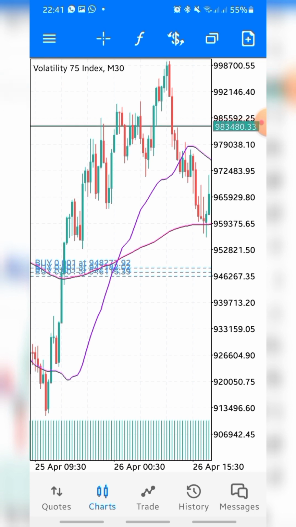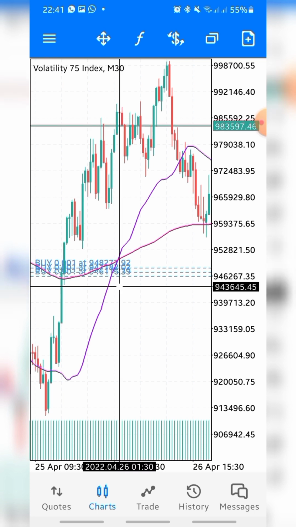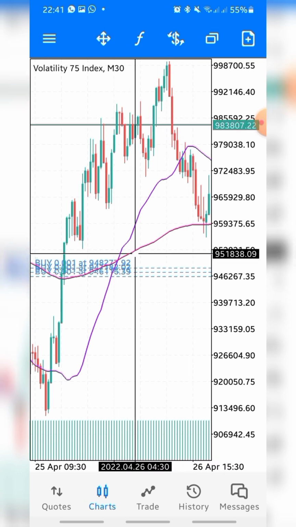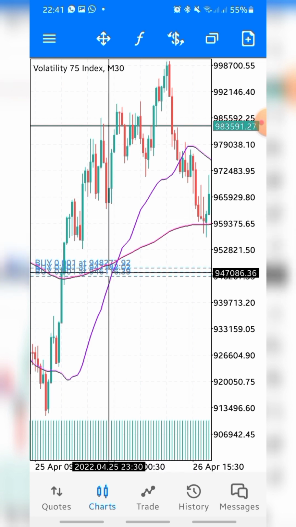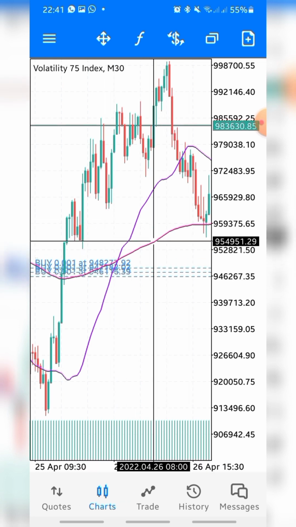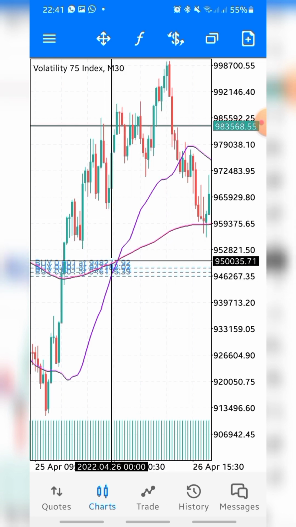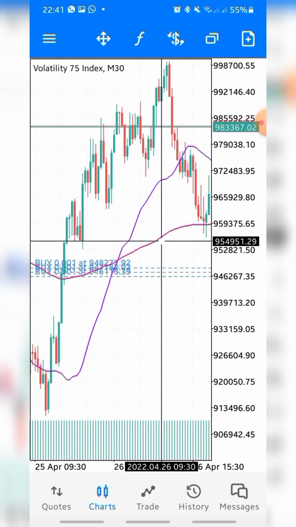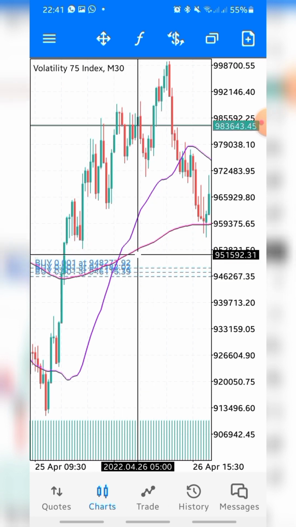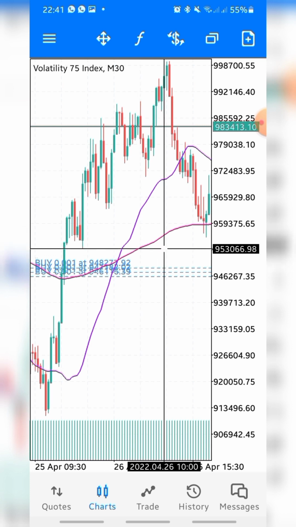In the previous version of the strategy, I didn't have the red moving average on the strategy, simply because it is a scalping strategy, but I'm gonna explain the reason why I have the red moving average on the chart later in this video. Okay, so I want to add the window indicator now.